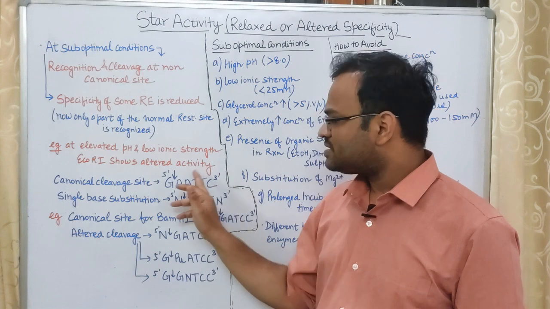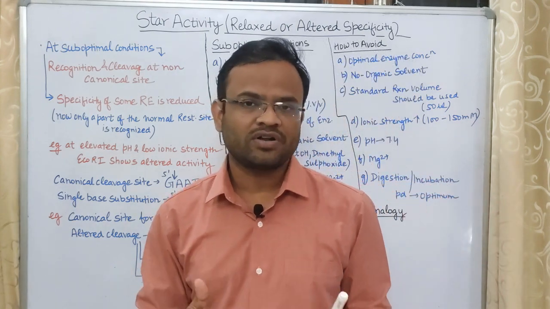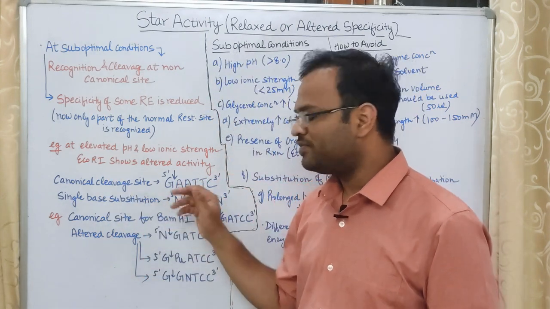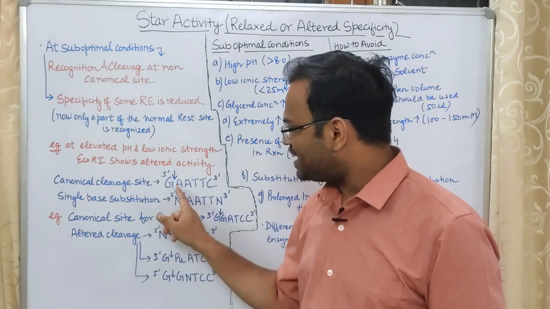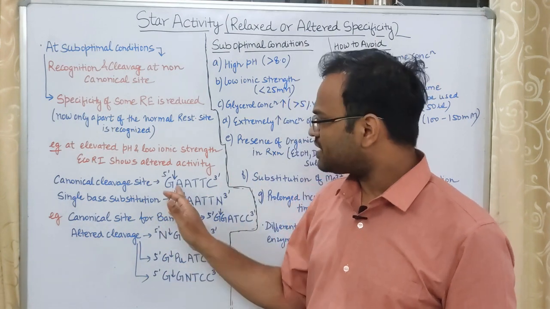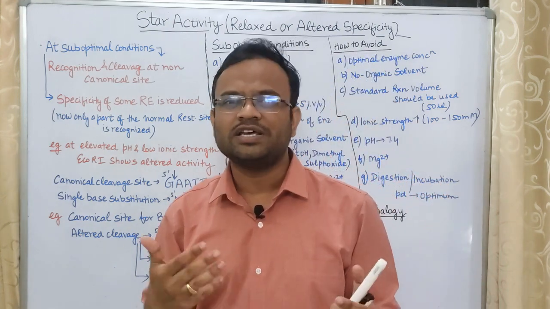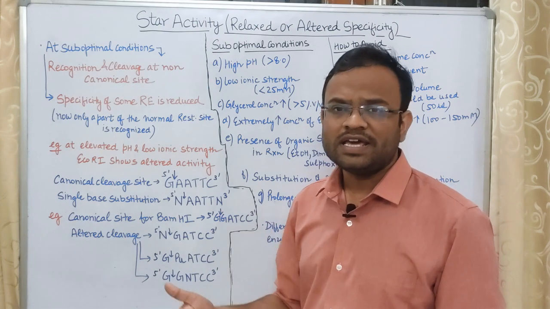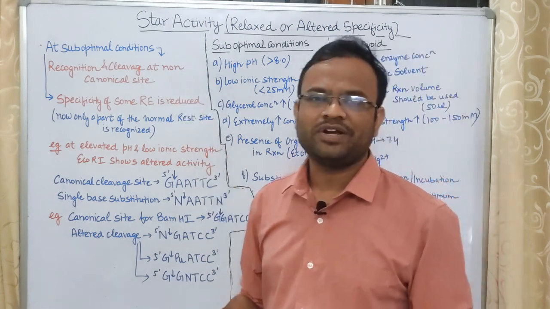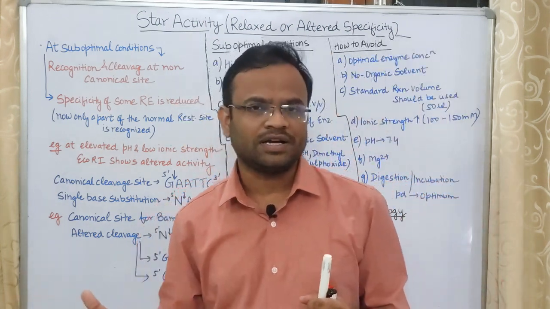GAATTC is the restriction site for the EcoR1 enzyme to cleave. Now, where does EcoR1 cleave? It cleaves between the G and A, right? So this is the normal, original cleavage site for EcoR1. But in case of star activity, or under suboptimal conditions,